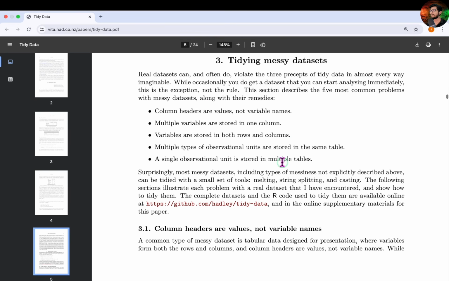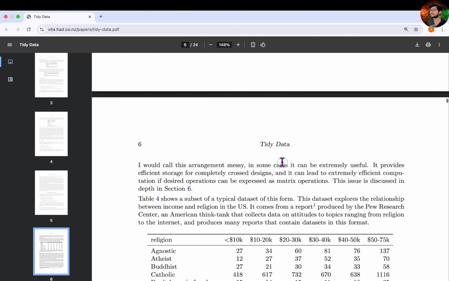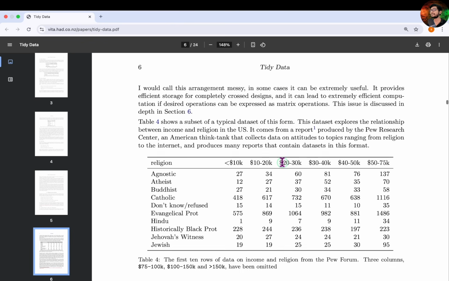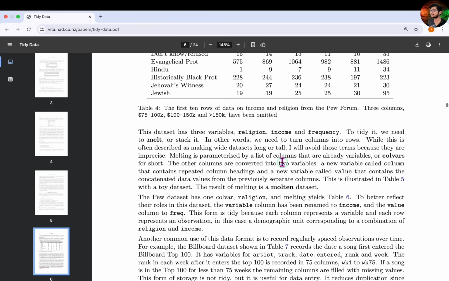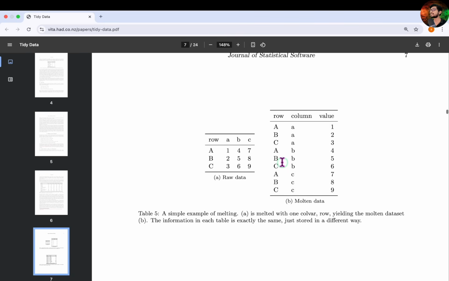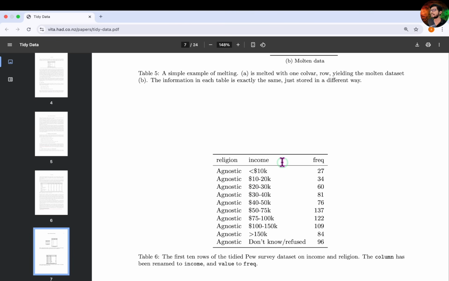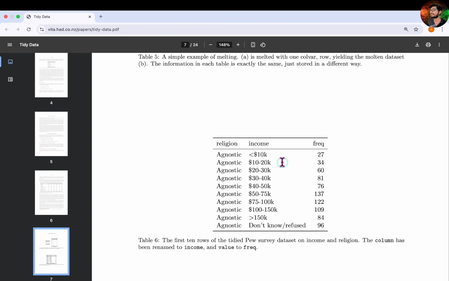So take the time to read this paper carefully, as it offers a comprehensive understanding of the issues that messy datasets commonly face and their appropriate solutions. While the technical implementation in this paper is demonstrated using the R programming language, if you're not into R programming, you can safely ignore the technical implementation for now.